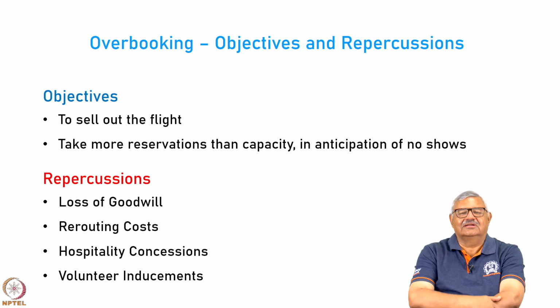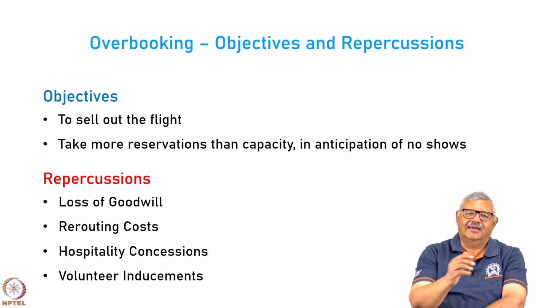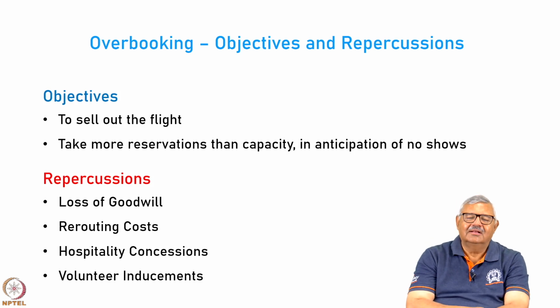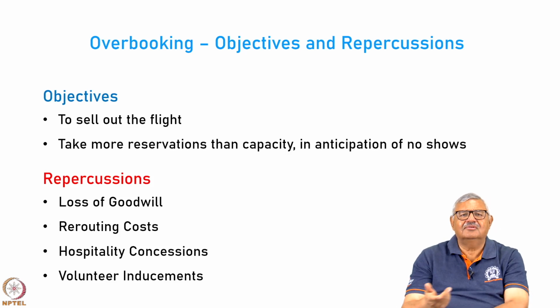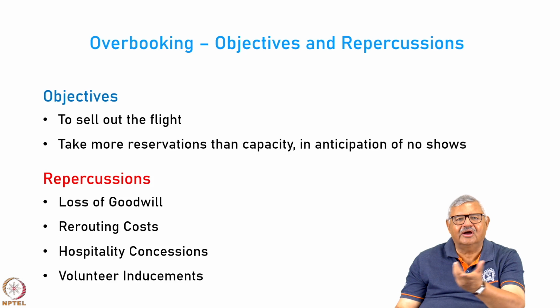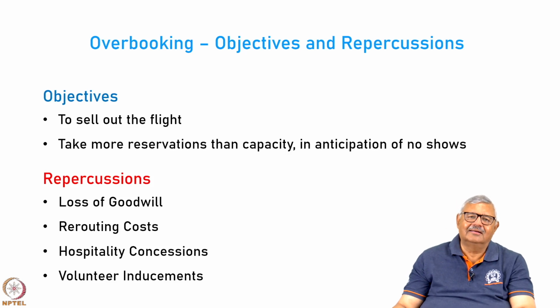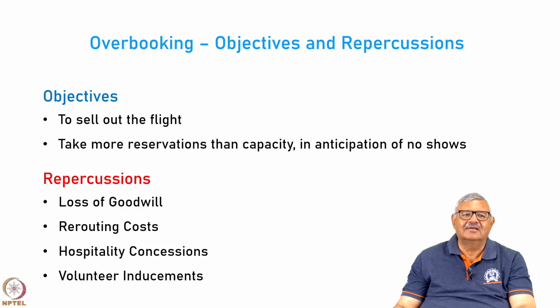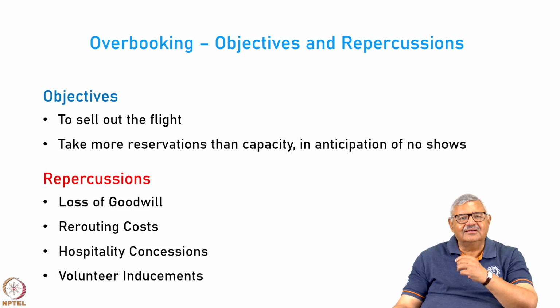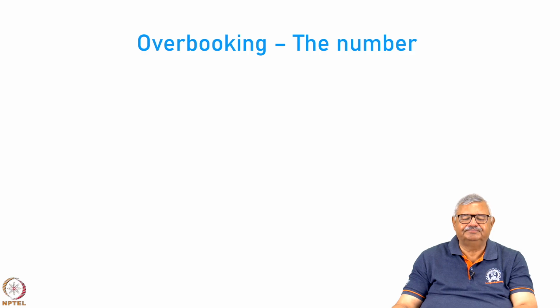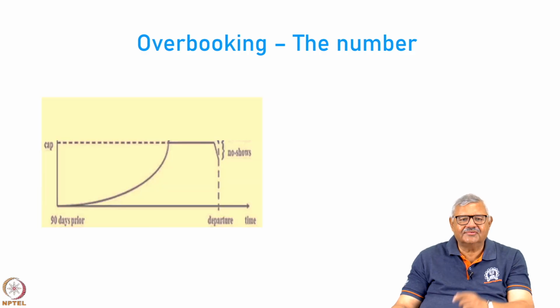Now if you are a tourist and let's say you are at an airport and you are told that we will give you hotel accommodation and you travel by the same flight tomorrow, you might say, no problem, I will just stay here, I will enjoy this city, go around and utilize the facilities. So there are many volunteer inducements, and as I mentioned, 97% of the overbookings are generally taken care of by voluntary inducements. Now let us look at the numbers.